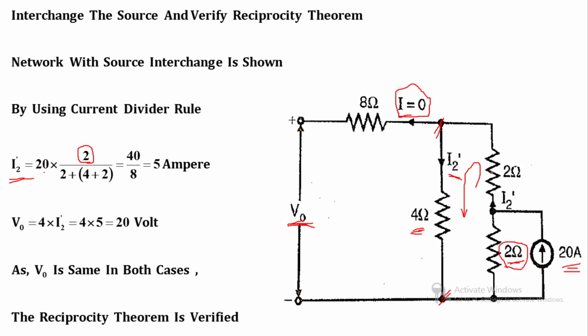So this 4 plus 2 makes 1 branch, plus this 2 ohm branch. So divided by 2 plus 4 plus 2. So 20 multiplied by 2 is equal to 40, divided by 8. So that is equal to 5 ampere. So current flow from this 4 ohm resistance is 5 ampere. So V0 is 4 into I2 dash. So 4 into 5, which is equal to 20. So this is our second result.